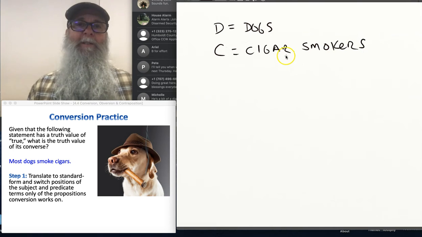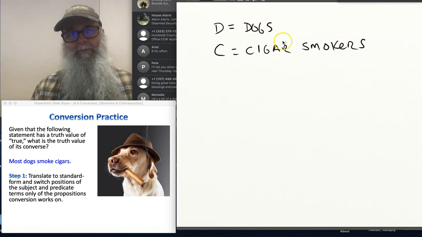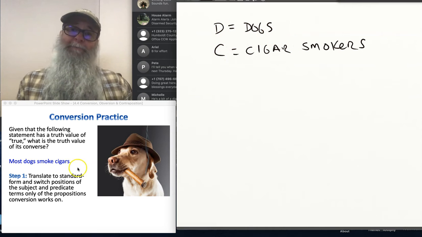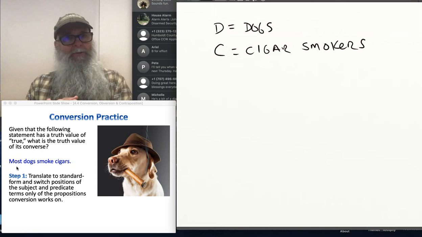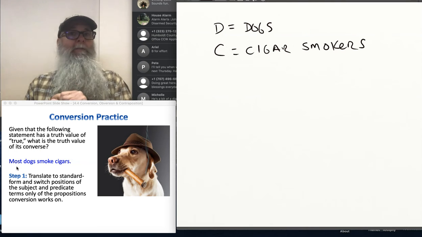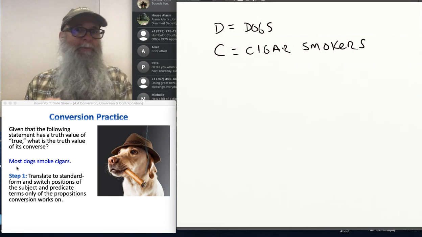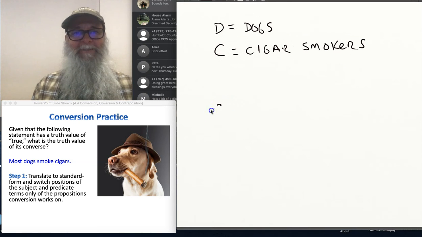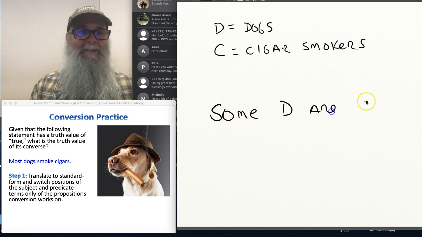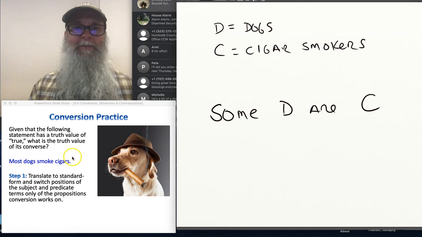Now I've got two categories of countable things. Every time I use the word D, I'm referring to dogs, and the same thing with C. It's referring to cigar smokers. So now I come back down here and I ask myself, is this talking about all dogs? No, it's talking about most. So it's not talking about no dogs. Is it talking about some dogs? Yes, it's talking about most, but not all. Easy. So that means if I go some dogs are cigar smokers, I've come up with the standard form expression of most dogs smoke cigars.